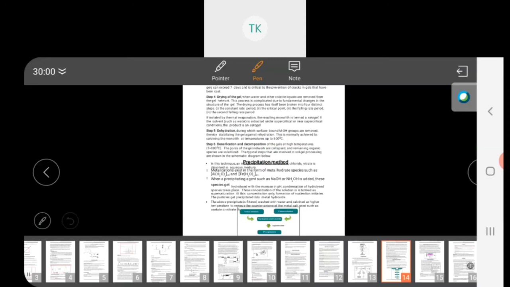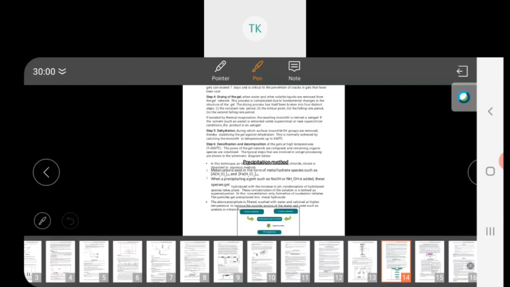Then the third step is aging of the gel. Then the fourth step is you should remove the solvent. Then the fifth step is heat treatment. Finally, your nanomaterial is synthesized, which has a size of around 1 to 100 nanometer.